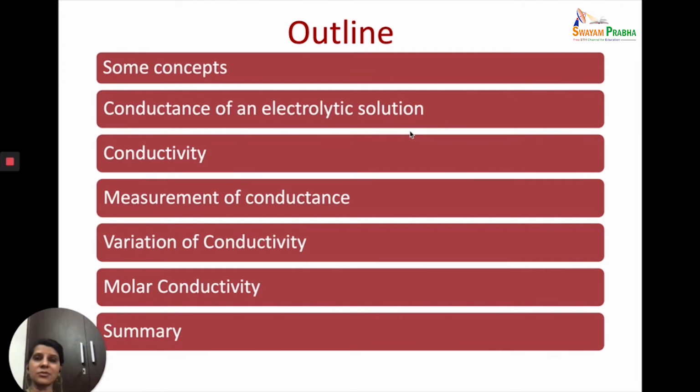Because in the case of metallic conductors it is the electrons which are moving, there is no transfer of matter and there is no change in the physical and chemical composition. But because in the case of electrolytic conductors there was movement of ions, you could see that there was transfer of matter and there was change in the composition. One major difference that we also studied was that in the case of metallic conductors, when you increase the temperature,